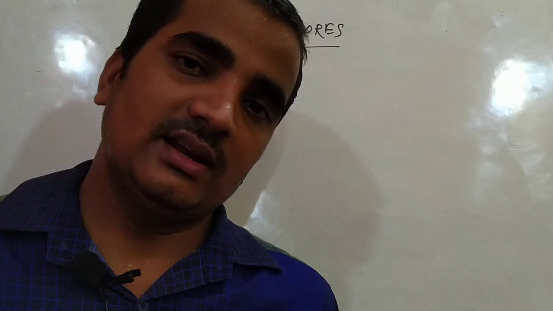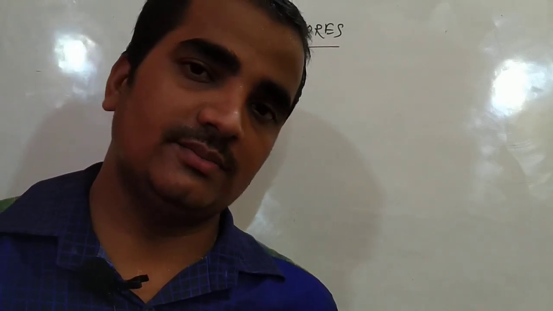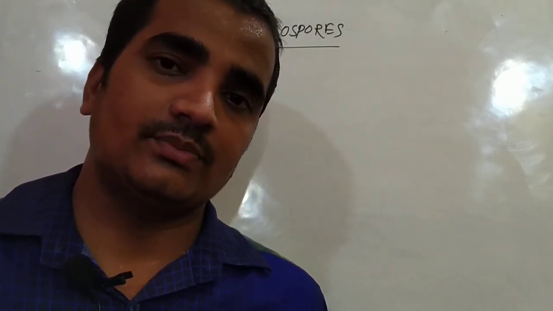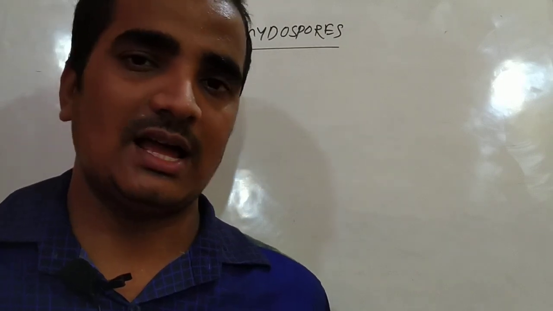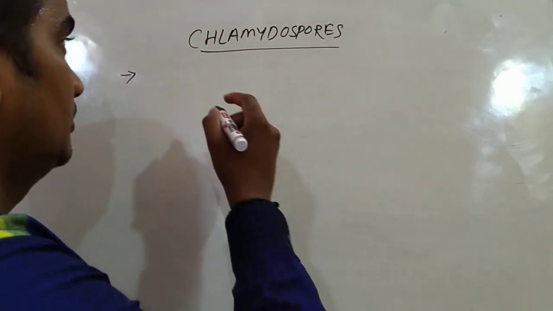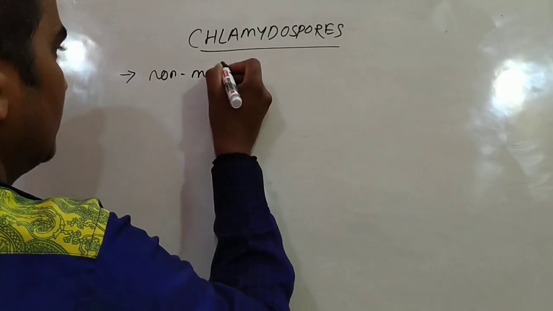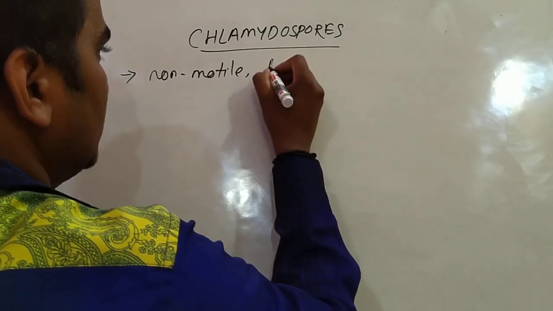Sufficient food material is stored inside the cell. Under favorable condition, each cell of the hypha germinates to a new mycelium or hypha. Chlamydospores are also non-motile, and they form during unfavorable condition.